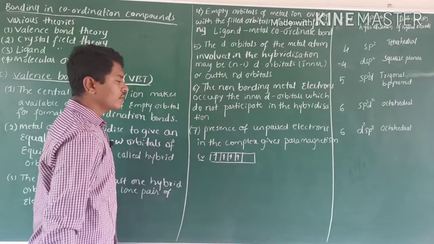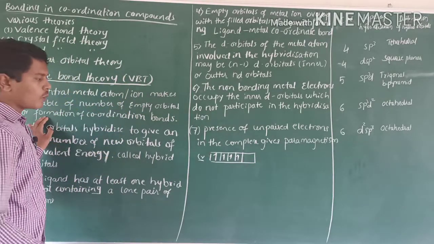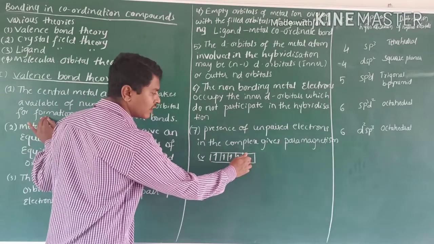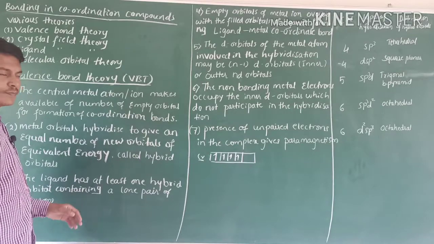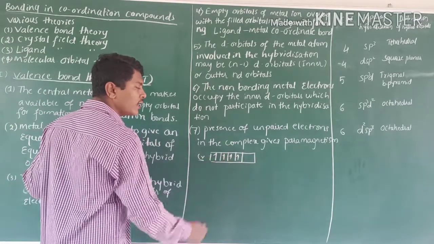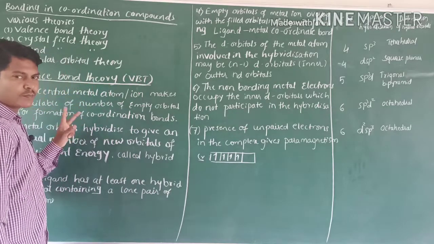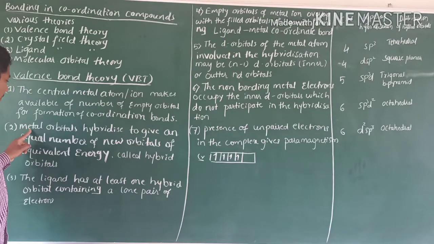Available empty orbitals. Why are empty orbitals there? These are for the formation of coordination bonds. For formation of coordination bonds, these provide so many empty orbitals. That is the first assumption. Then the second assumption is metal orbitals